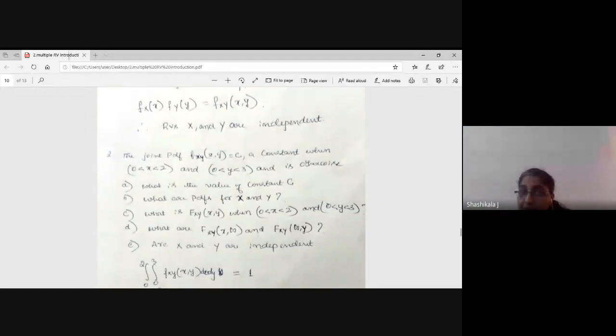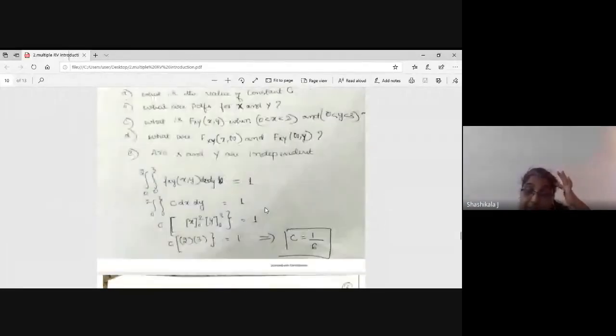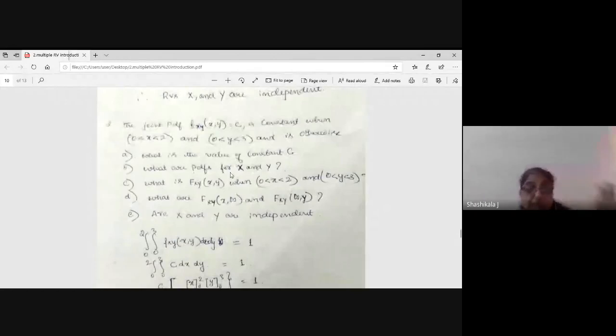Just let me see what the value is. One by 6. Is it true? Let me see. It is 1 by 6. It is correct. Now you calculate this one separately, the PDF for this and this. Later you have to find the CDFs. F of xy. Okay.